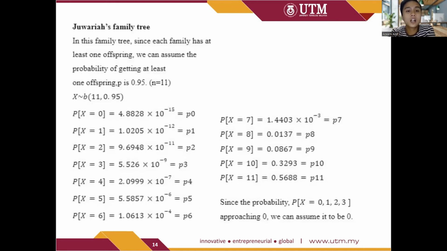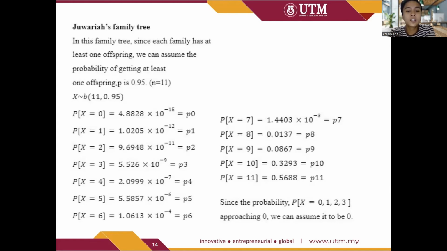The last family tree will be Juwariah's family tree. We can see that each family has at least one offspring. So we assume that the probability of getting at least one offspring is as before, which is P equal to 0.95. And as we can see here, the number of N is different since Juwariah's siblings number 11. Hence, N is equal to 11 for this family tree.